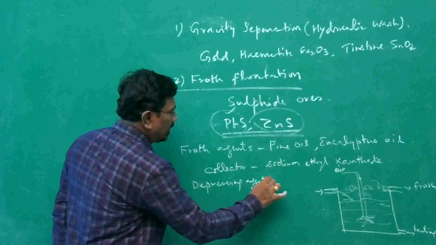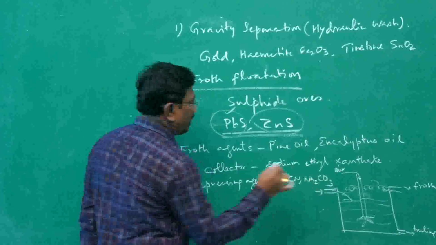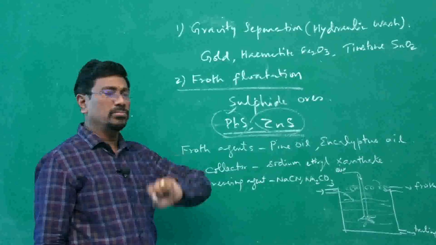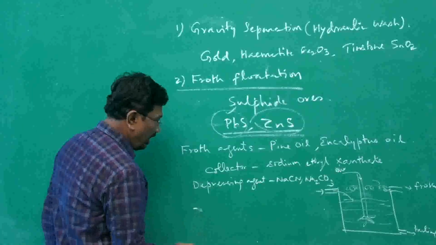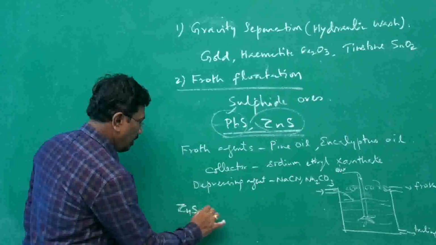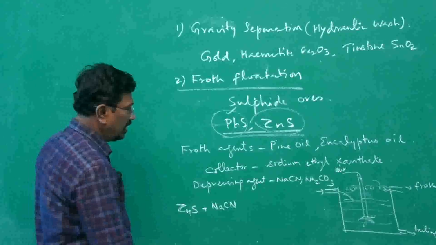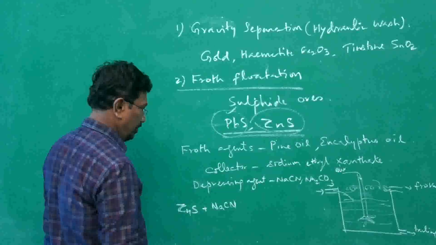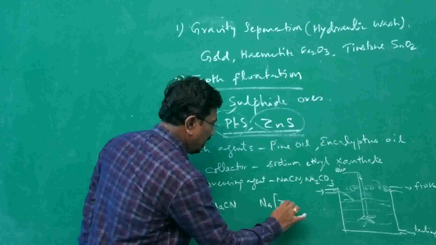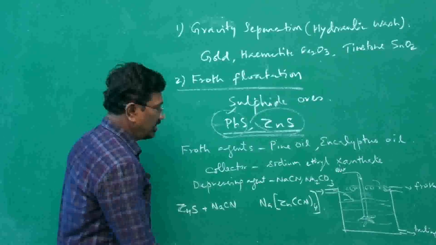The depressing agent is sodium cyanide or sodium carbonate. When it is added, what is happening? The zinc sulfide, ZnS, forms a complex with sodium cyanide, reacting to give the complex called sodium zinc cyanide, Na2[Zn(CN)4].